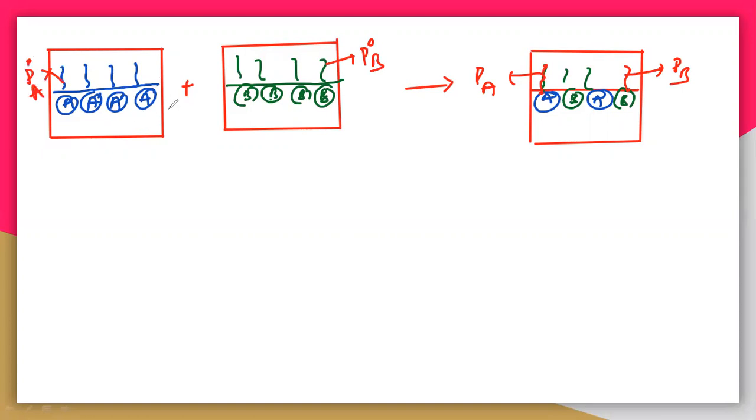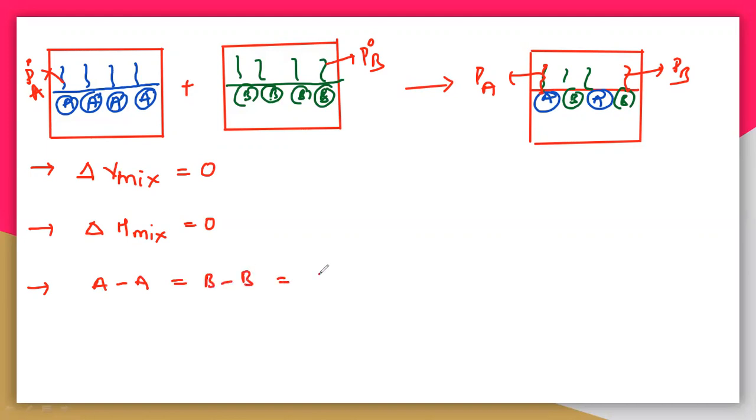To behave as an ideal solution, it must follow certain conditions. So what are those conditions? First, delta V mix must be equal to 0, and delta H mix must be 0, and it follows Raoult's law. The interactions A with A, B with B, and the interaction of A with B must be equal, and it must follow Raoult's law.